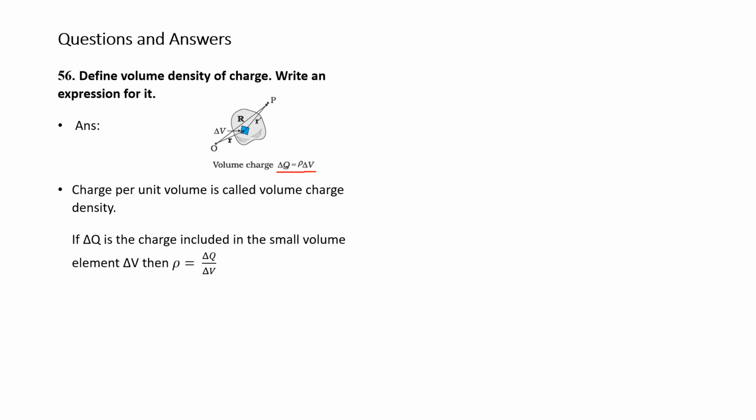If delta Q is the charge included in the small volume element delta V, then rho is equal to delta Q by delta V. That is coulombs per meter cube.